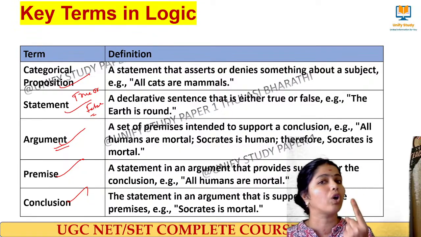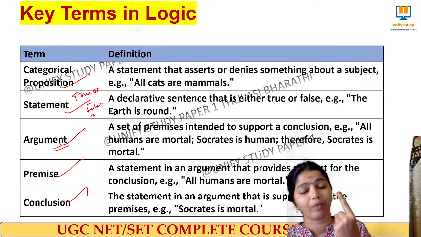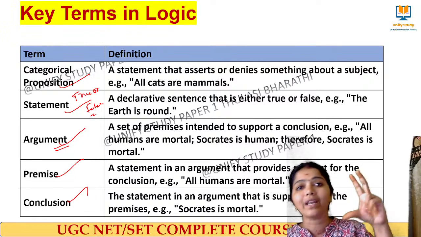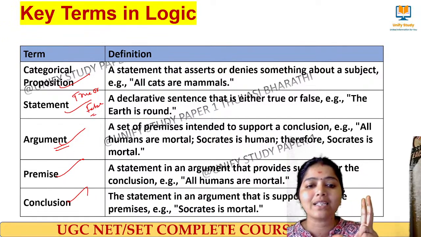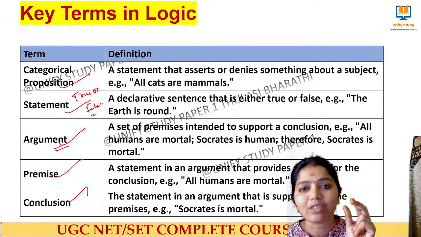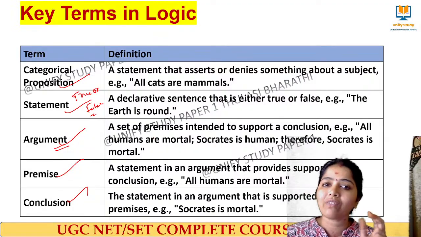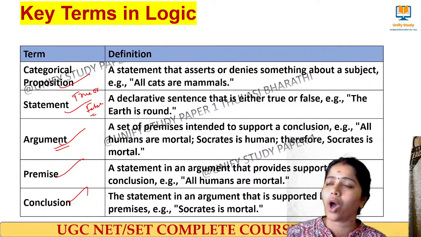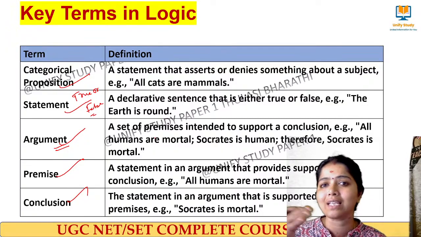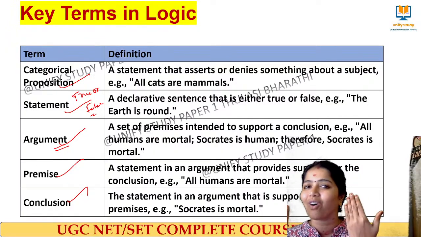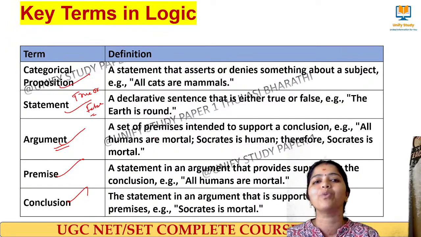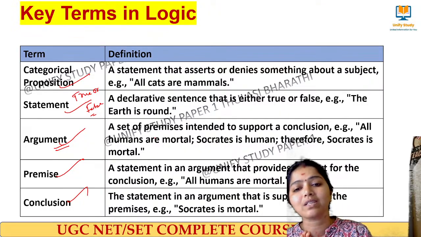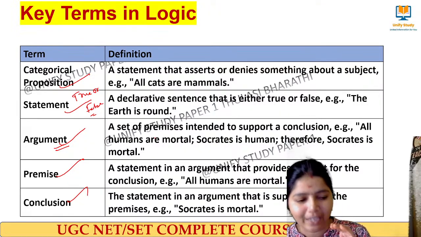An argument is not of one statement. It is not one premise. It is a combination of premises. It is a set of premises intended to support a conclusion. So whenever I make an argument, in court, the lawyers will make an argument, and listening to all the statements, all the arguments, the judge will come to a conclusion. So an argument is one which is intended to support a conclusion.